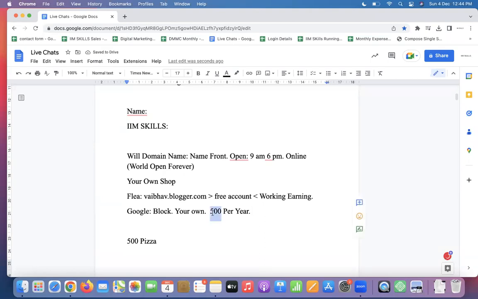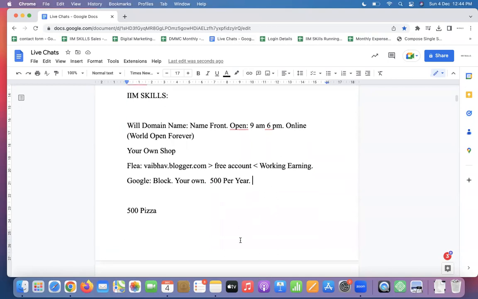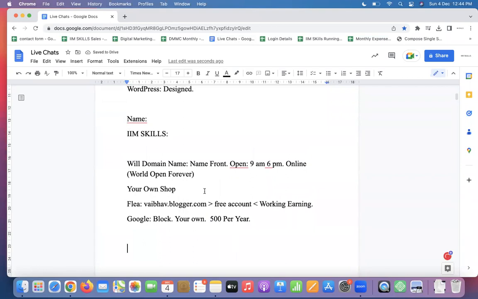And if you restrict yourself with that particular 500 per year, believe me, as your coach, I'm telling you this, you will never be able to make more than 30,000 rupees in your entire life per month. And why am I telling you this? Because you must know the value of marketing, the value of digital, the value of internet. And if you do not understand that part, believe me, you will still remain in that 9 to 6 cycle.